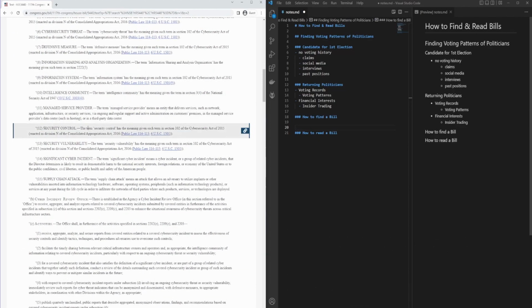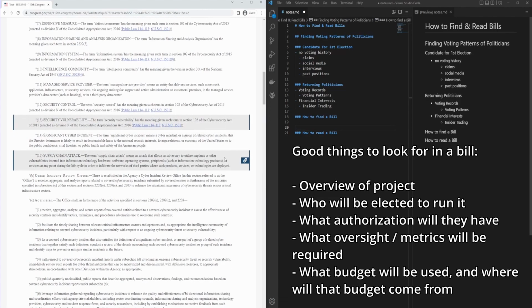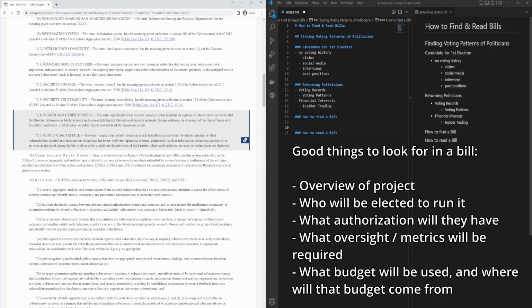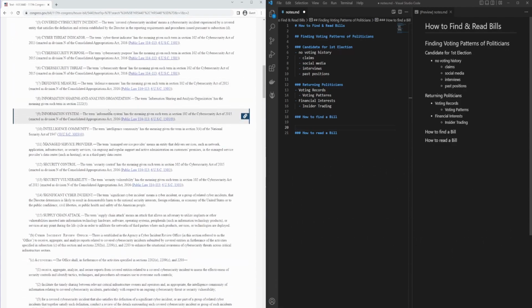Now, if we scroll down even further, we have terms like managed service provider, sometimes called an MSP, which is a third party that assists a company with their technology, their implementations of vendor software, and sometimes their security, etc. Supply chain attack. In my industry, this is referring to a type of attack that typically uses third-party software or some non-first-party software in order to insert vulnerabilities into a developer's software. So right off the bat, we have a set of definitions. So A is definition. So they're defining in this bill the terms that are going to be used later.